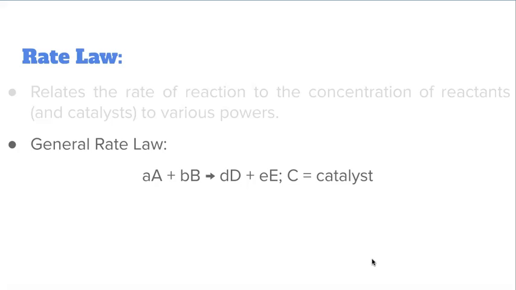Now, the general rate law is as follows. Here is a very basic chemical reaction: aA plus bB gives dD plus eE in the presence of a catalyst, where the capital letters represent the species and the lowercase letters represent the coefficients of the balanced equation. Here is what a general rate law would look like. The rate is equal to k times the concentration of reactant A to the Q power times the concentration of B to the R power times the concentration of the catalyst to the S power.